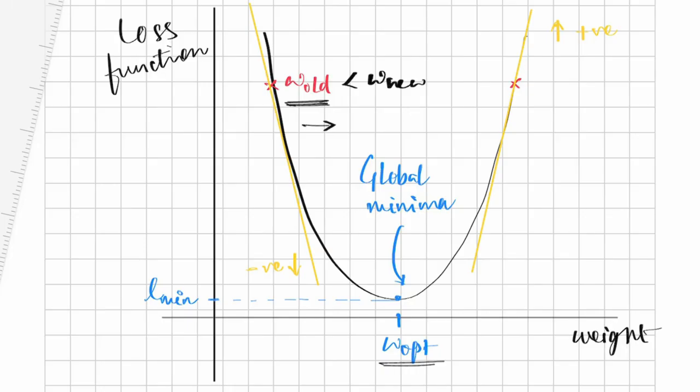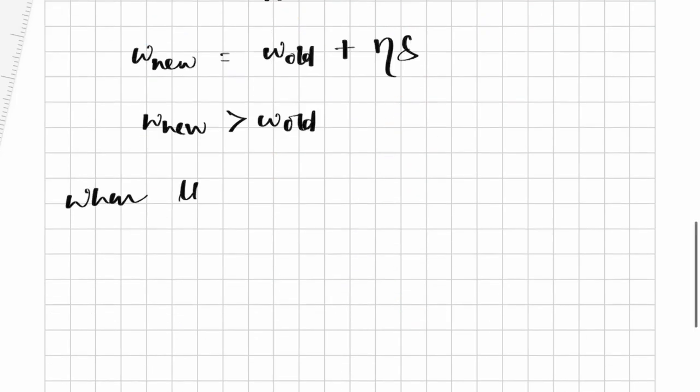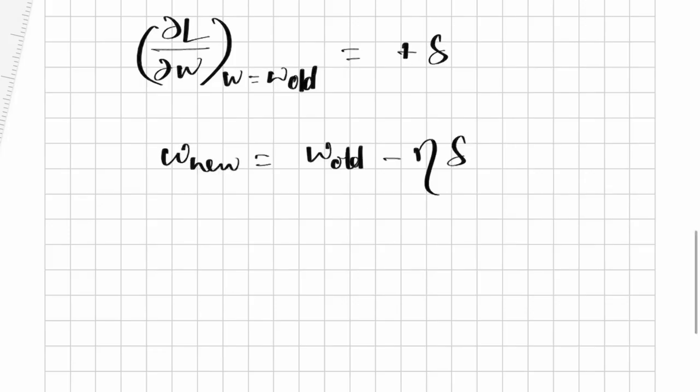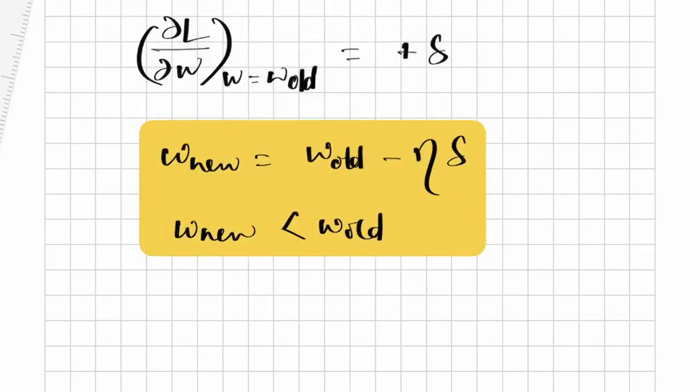And this should be opposite when the W old value is on the right side of the graph. At that time we need to move towards the optimum, and therefore the W old value should be greater than the W new value when the slope is positive. I hope this is clear.